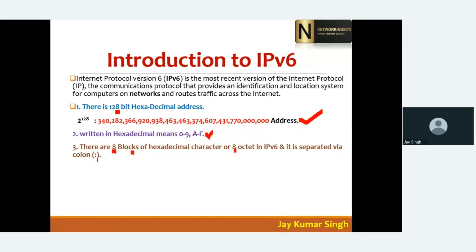Sorry, I forgot to tell you about this: in IPv4 we use dot, and in IPv6 we use colon to separate the IP address blocks.